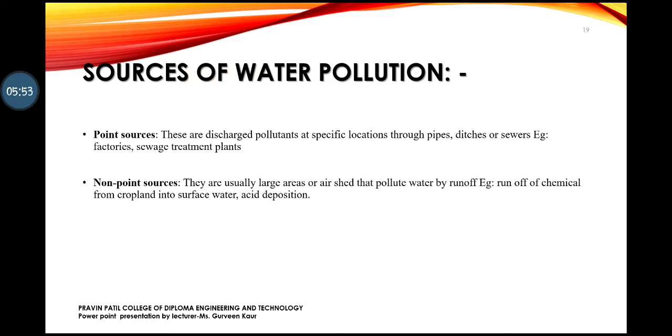When agricultural water or storm runoff accumulates in those places, it becomes a non-point source. An example is the runoff of chemicals from cropland into the surface water. Acid deposition means the water is running off directly to surface water. So what is happening over there? Even those waters are contaminated. So these were non-point sources.